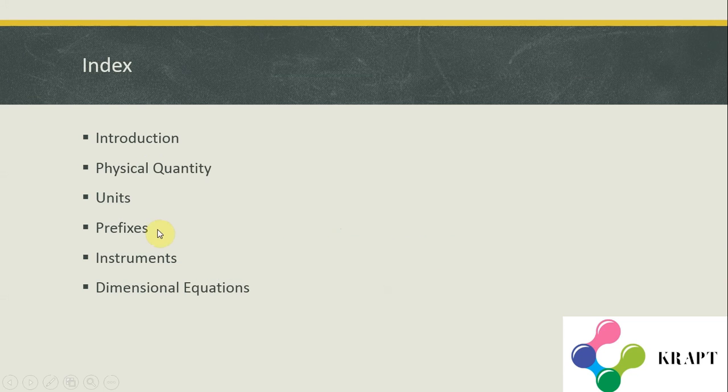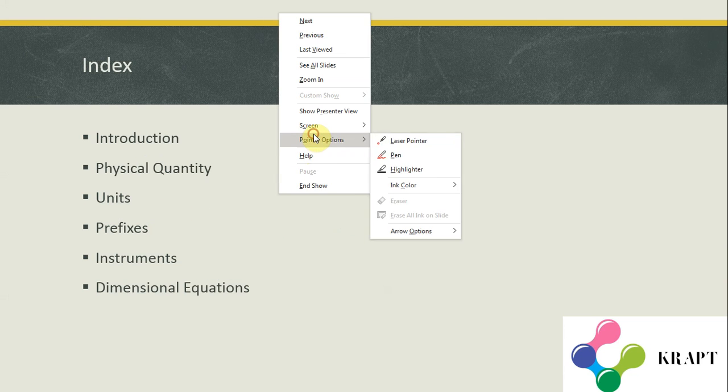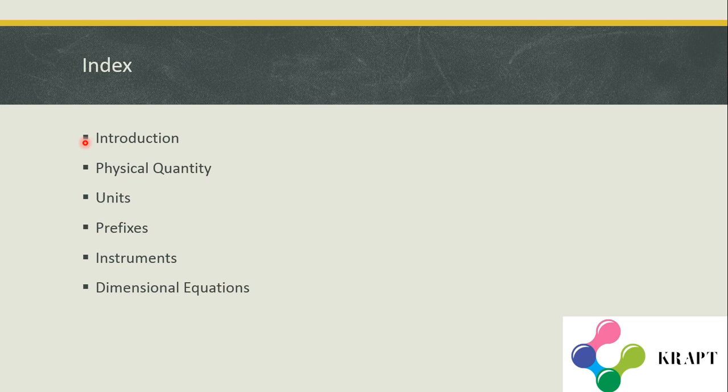So let me go through the index. I'll be giving you the introduction of measurement, what is a physical quantity, definition and their use, units, prefixes, instruments, dimensional equations. These instruments and dimensional equations are majorly for class 9th. Prefixes can be used for class 8 and the remaining are for class 6th and 7th. Okay, now let me start.